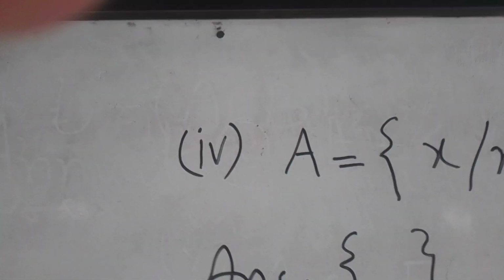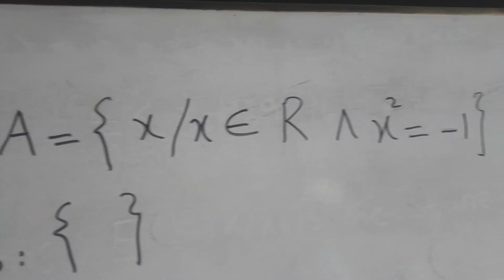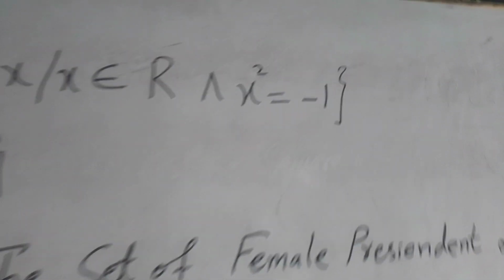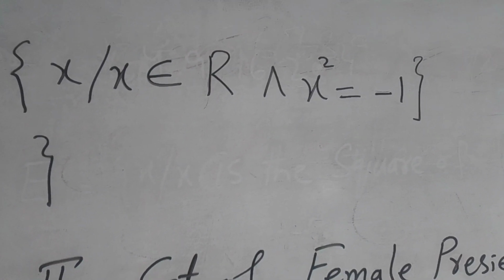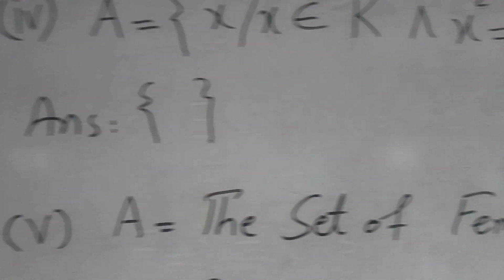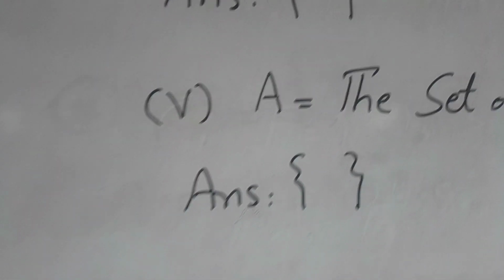Now point number 4, set A is equal to {x such that x belongs to the set of real numbers and x square is equal to minus 1}. There is no square number in negative form, so we write it as an empty set.